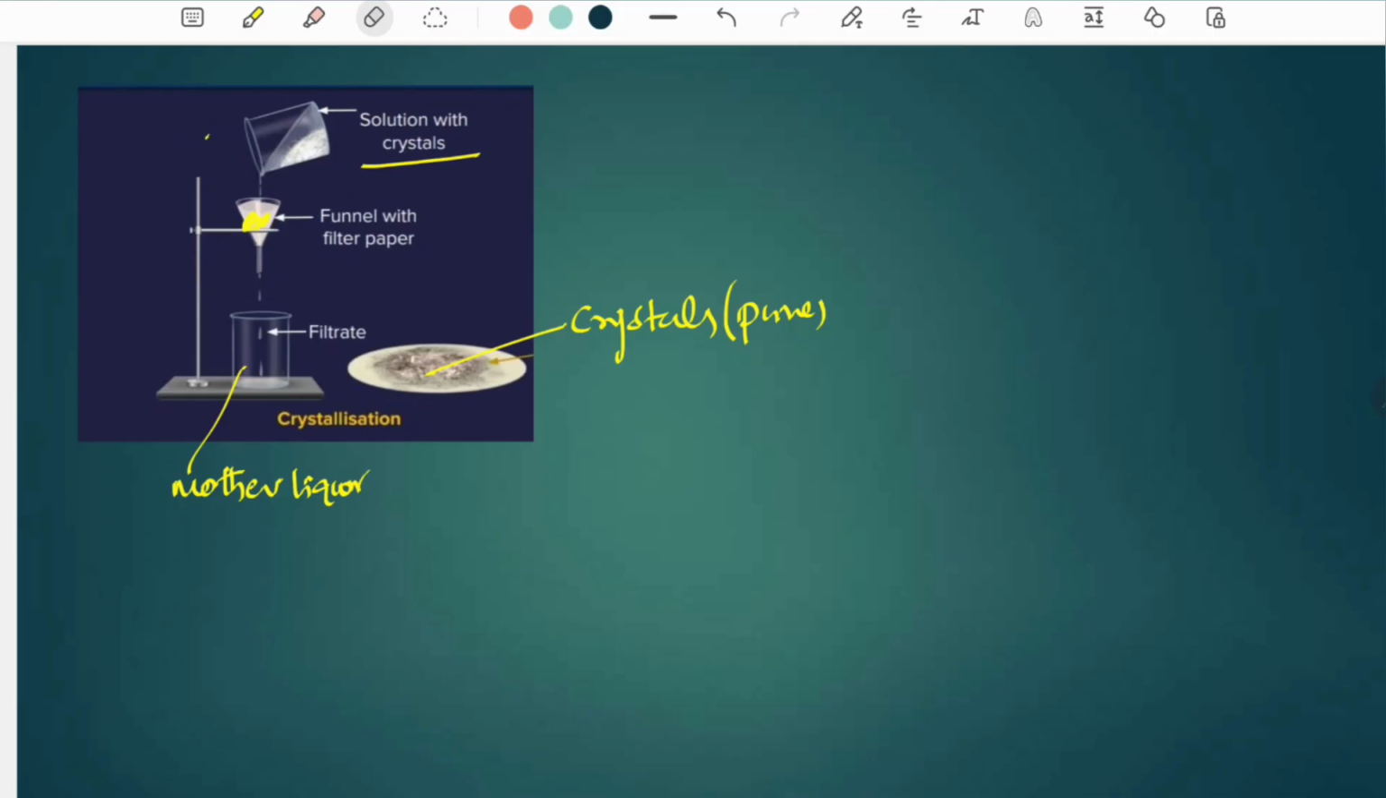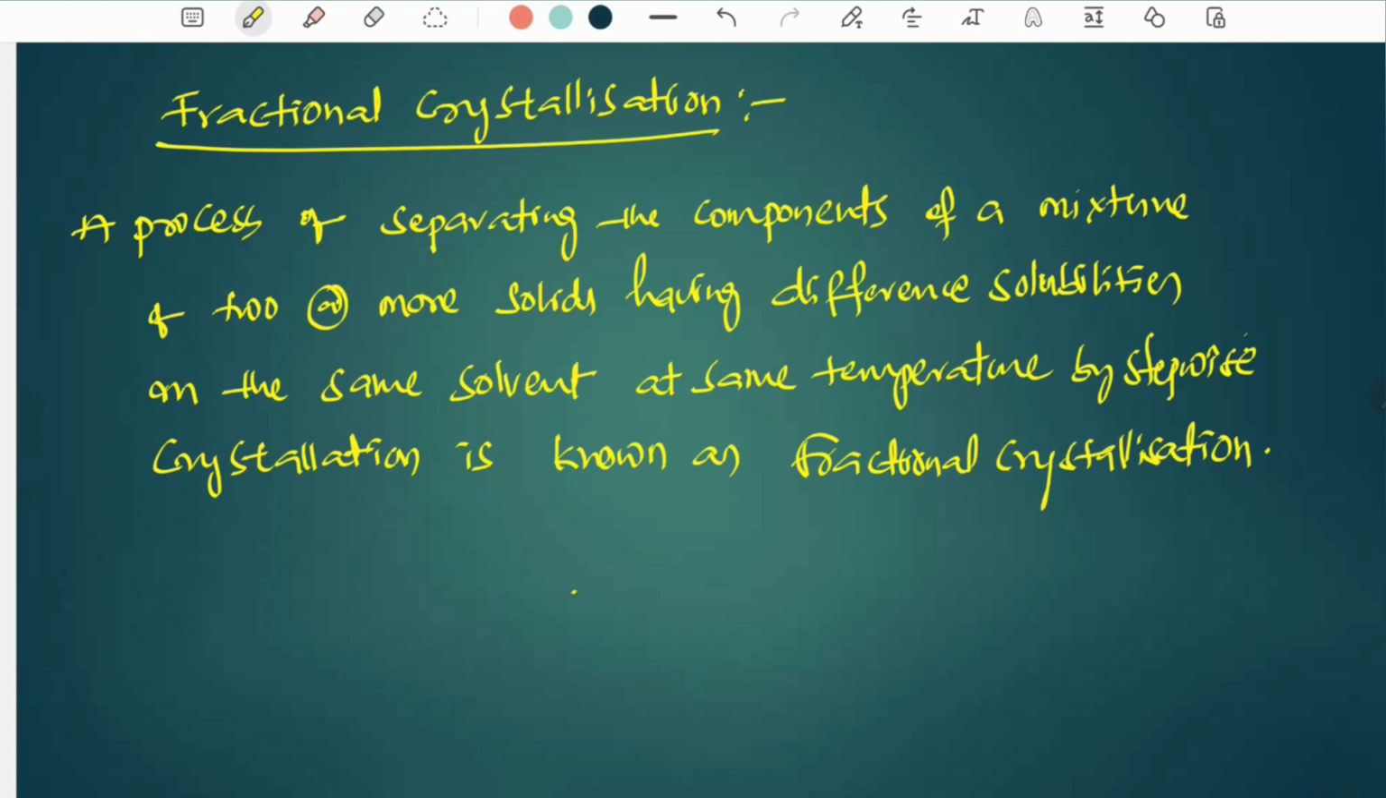Next, coming to the fractional crystallization process. What is meant by fractional crystallization? A process of separating the components of a mixture of two or more solids having different solubilities in the same solvent at the same temperature by stepwise crystallization is known as fractional crystallization.